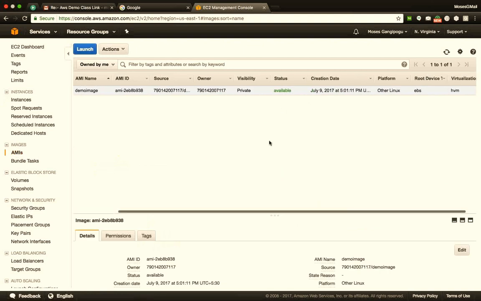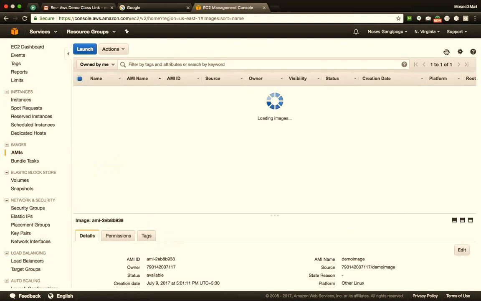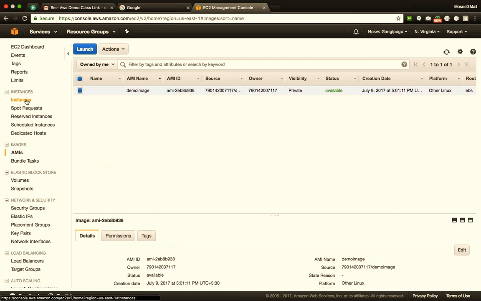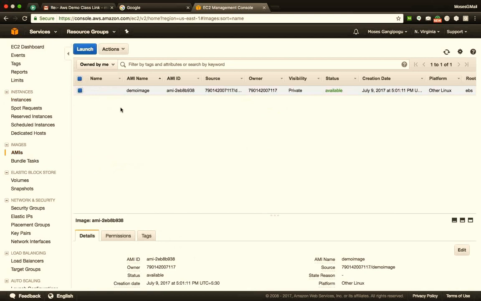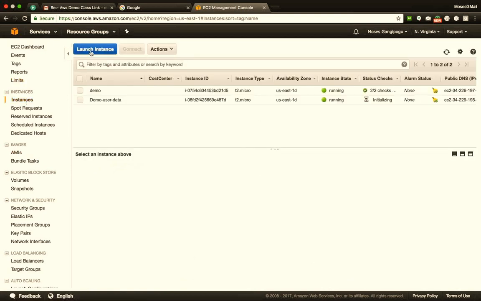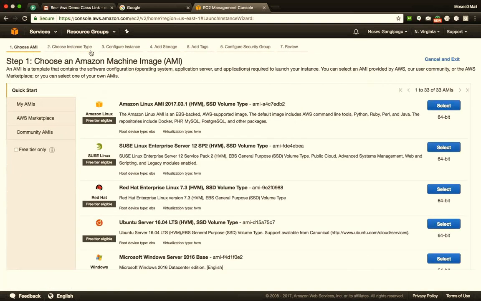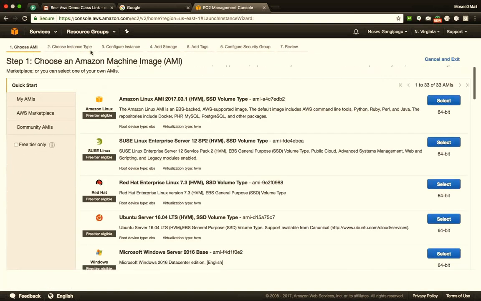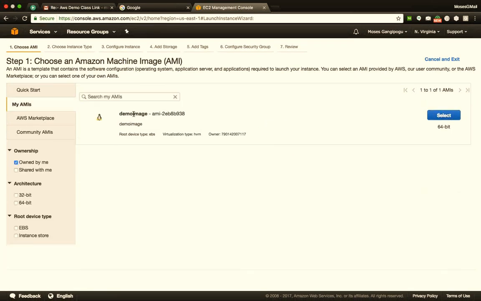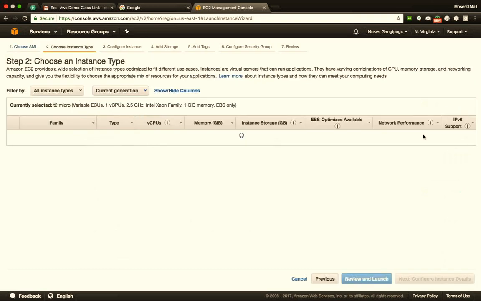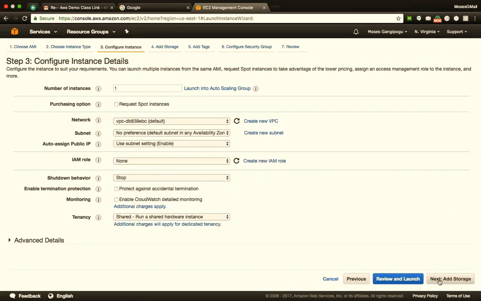So meanwhile, if I come here to my AMI, if you see, one of my servers, a copy of this demo server, has been created over here. Yeah. So let's go ahead and spin up a new server from here. So I'll launch instance again. And this time, instead of selecting a server from this, I'll click over here in my AMIs. And here, if you see, here is the image available. This is the image that I had created from the demo server. And I'll say select, and I'll do the rest of the part as it is.